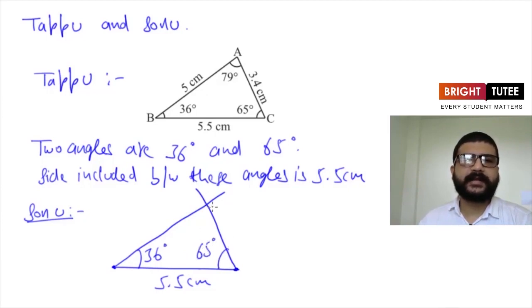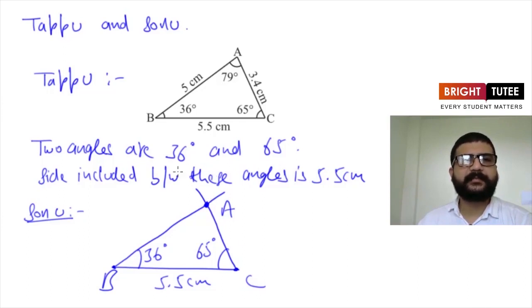So now he came to know that he got one triangle. Here is the point of intersection of these two rays. So he called this point as point A, and this point as B, and this as C. So here he got one triangle ABC, and this is the unique triangle he can get by this information. There can't be any other triangle possible using this information.